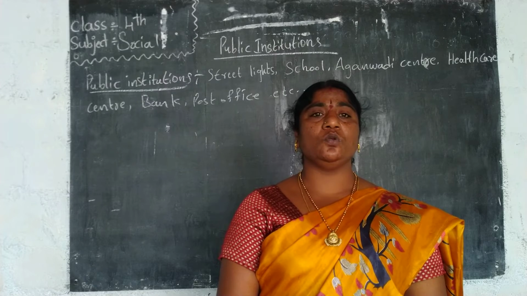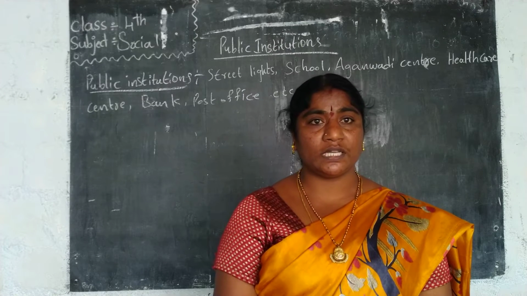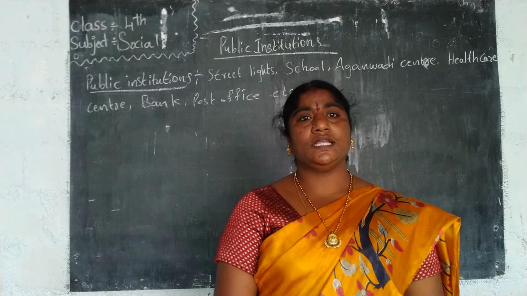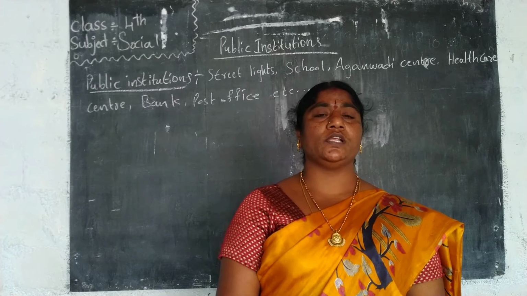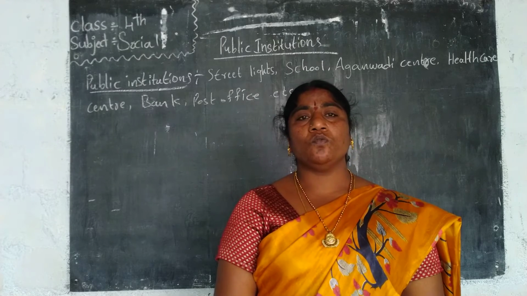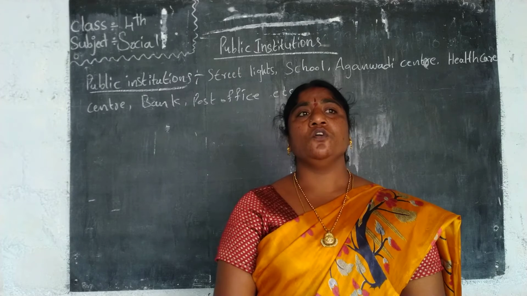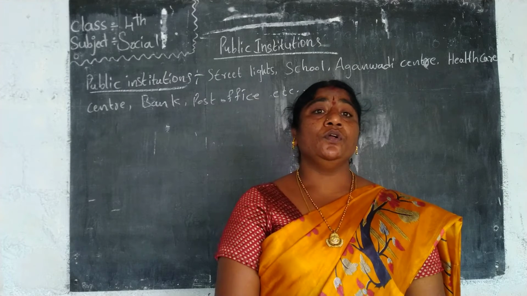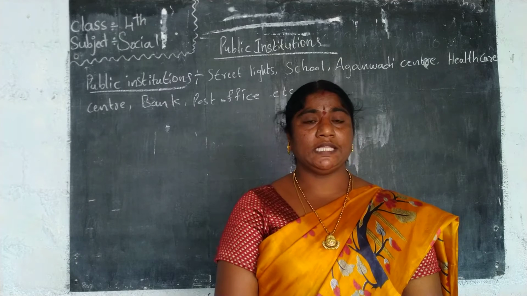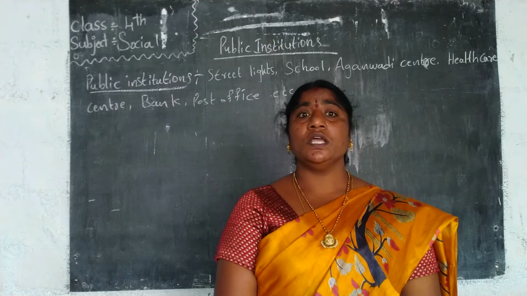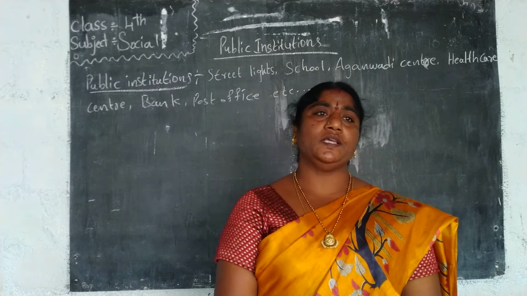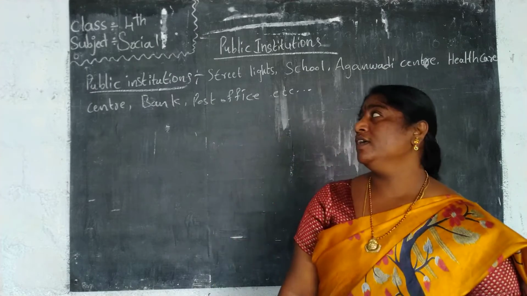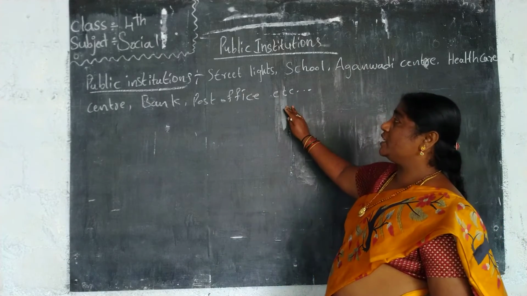He looks after the village facilities like cleanliness, drainage system, CC road system, street light system, and also educational purposes, one school, primary and high schools, and health care centers, primary health care centers, Anganwadi schools, post office, banks, etc. These are called public institutions.